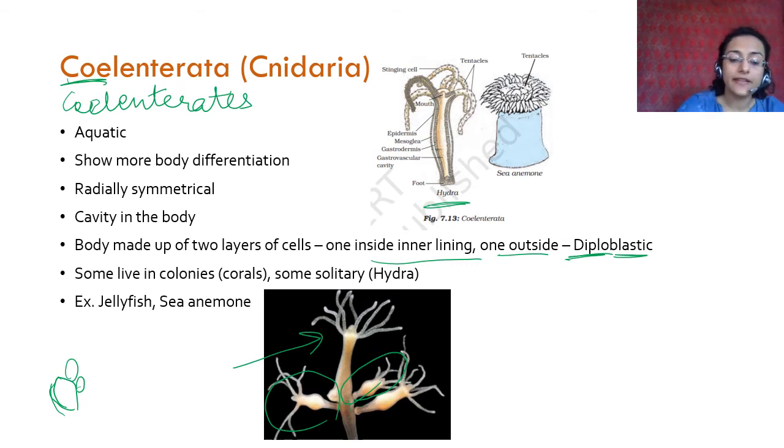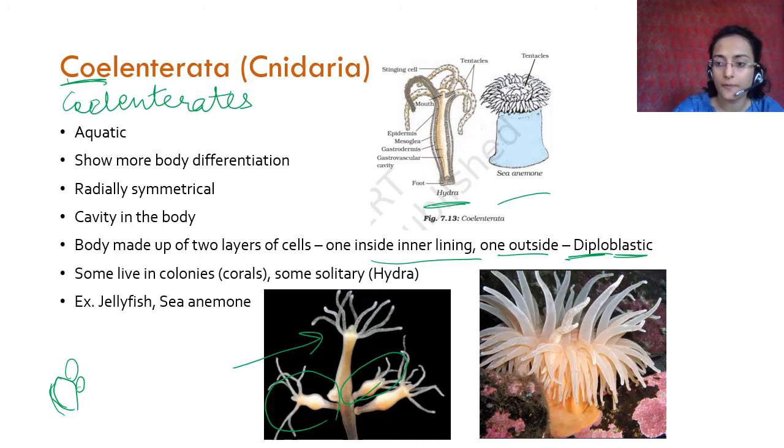Okay, and they also have a cavity, but the cavity is different as compared to the poriferans, because these are gastrovascular. So there is a certain function to that cavity. It is not just like the poriferans, where it allows the movement of water. Okay, so you see this is sea anemone. These are coelenterates. They have a very simple body structure, with very little body differentiation, but as compared to poriferans, they are slightly more differentiated, and slightly more tissue formation is there.